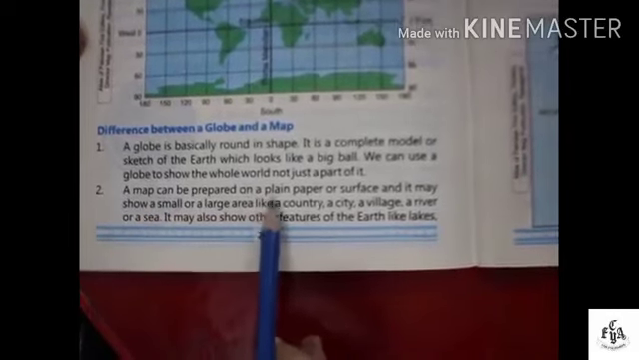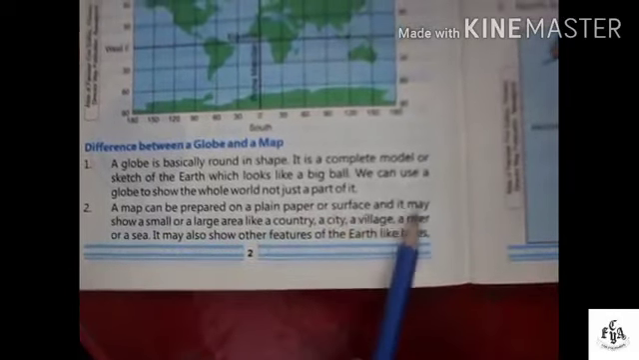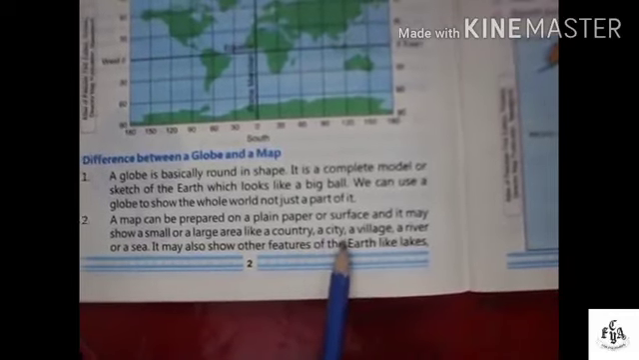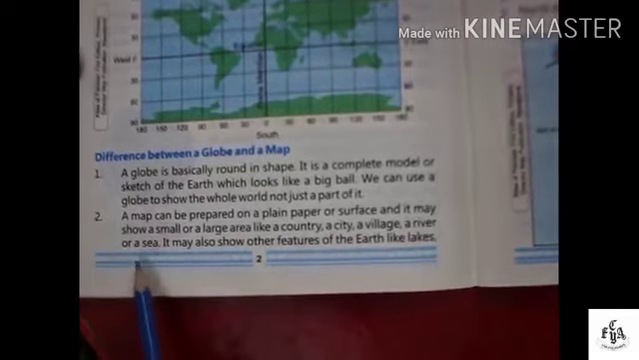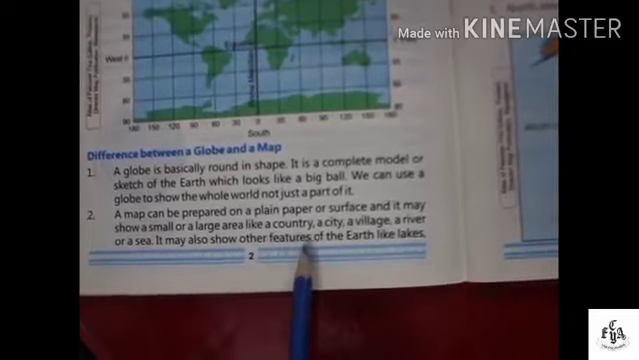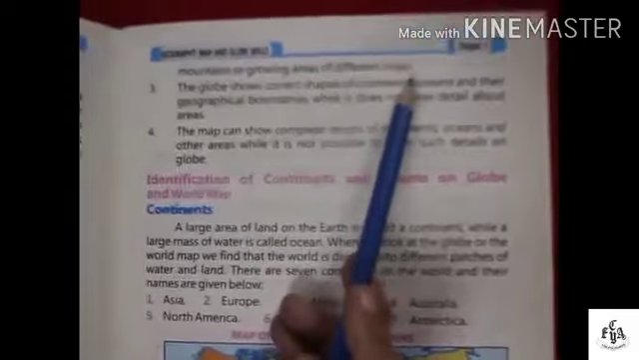A map can be prepared on a plain paper or surface and it may show a small or a large area like a country, a city, a village, a river or a sea. It may also show other features of the earth like lakes, mountains or growing areas of different crops.